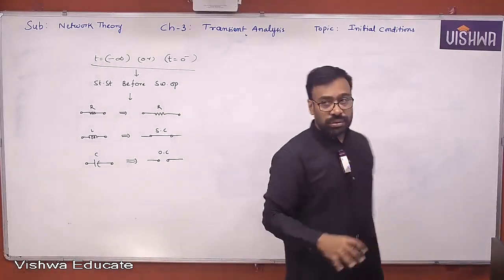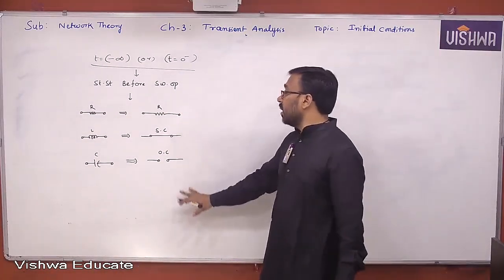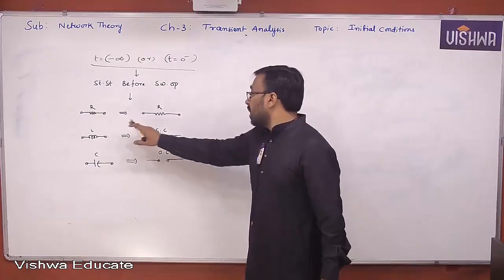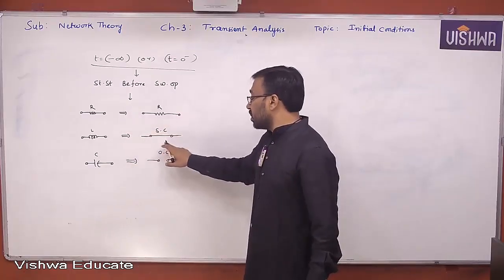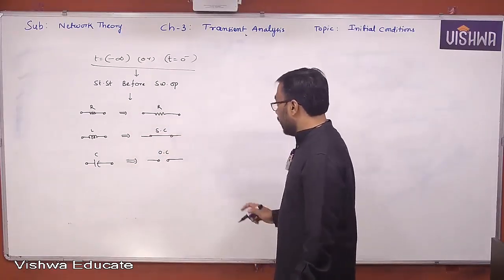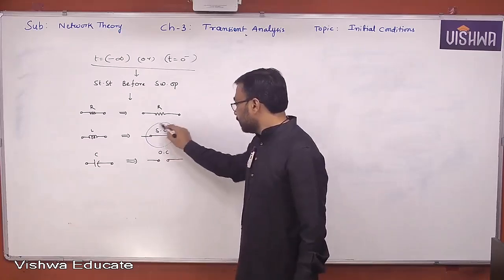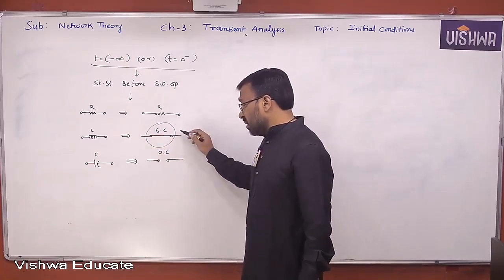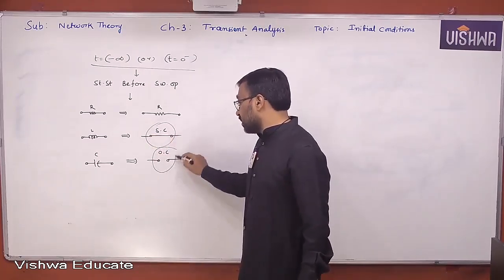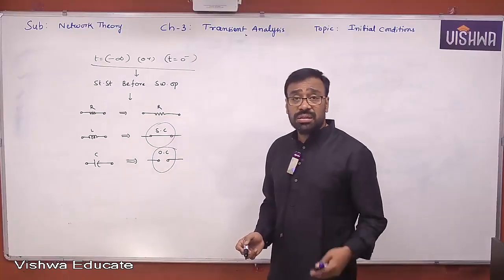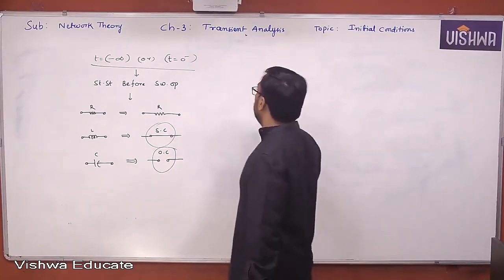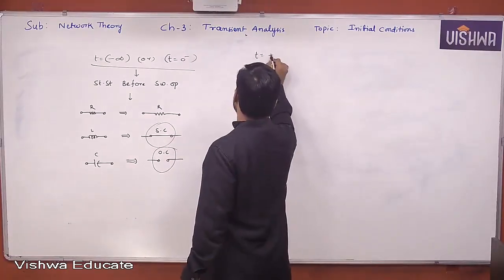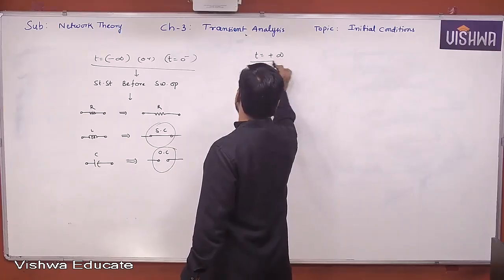For a given circuit, you must replace all these elements by their respective equivalents. R remains. The inductor becomes a short circuit. The capacitor behaves like an open circuit. Physically, there is an inductor, but it behaves like a short circuit. Physically, there is a capacitor, but it behaves like an open circuit. Now, the t equal to plus infinity equivalent circuit.